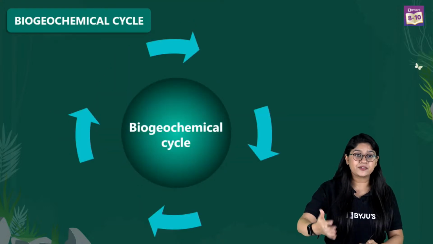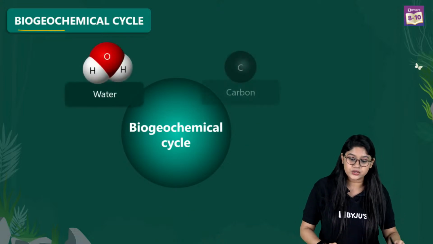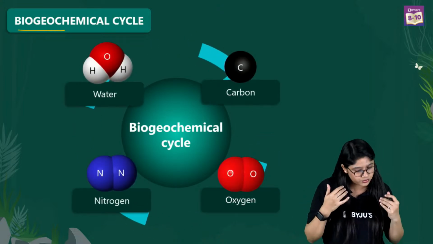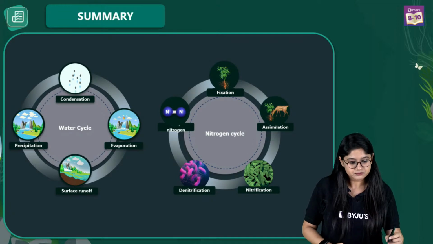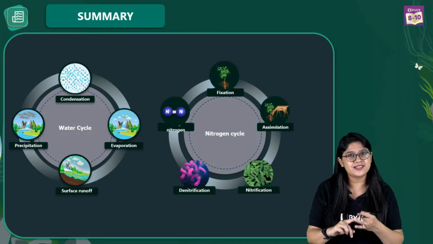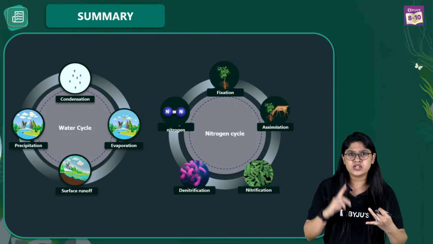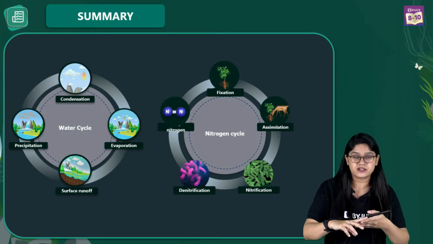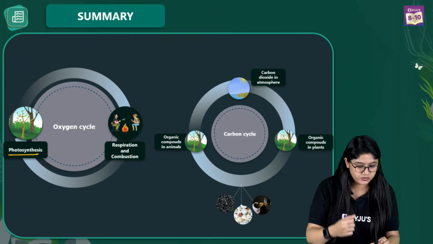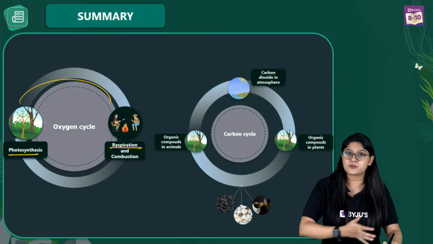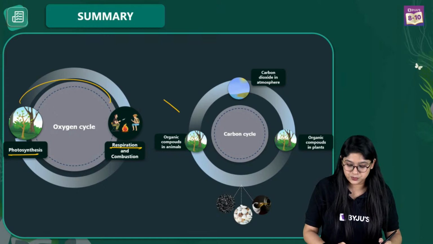Now let's quickly recap the things that we have studied, and then we are moving to the Mentee biogeochemical cycle quiz. We have discussed various important components. We discussed the water cycle, with important processes: evaporation, condensation, precipitation and surface runoff. Then we talked about the nitrogen cycle, which has nitrogen fixation, assimilation, ammonification, nitrification and denitrification. Oxygen is really very important. Plants give us oxygen, and it is utilized in the process of respiration and combustion. And of course we have the carbon cycle. So that's all about this particular topic.